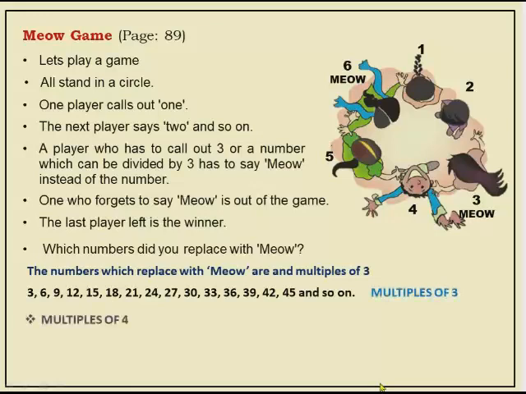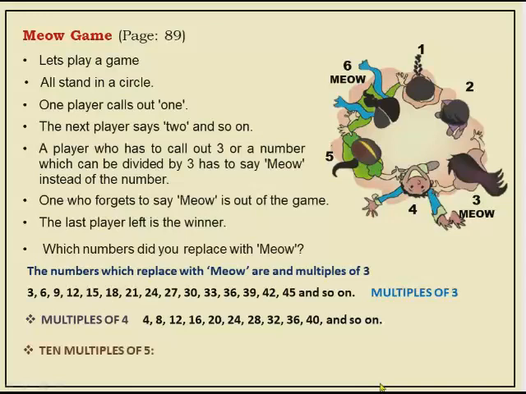Now, multiples of 4. Similarly, they are asking us to write the multiples of 4. So what are the multiples of 4? Come on, guess. 4, 8, 12, 16, 20, 24, 28 and so on you will get. If it is given till 40, you can know because it is the 4 table. If more than 40 is given and you don't know whether it is a multiple or not, what will you do? In the last part I told you the division method, yes or no? Divide and see if the remainder is exactly 0, then it is a multiple of that number.